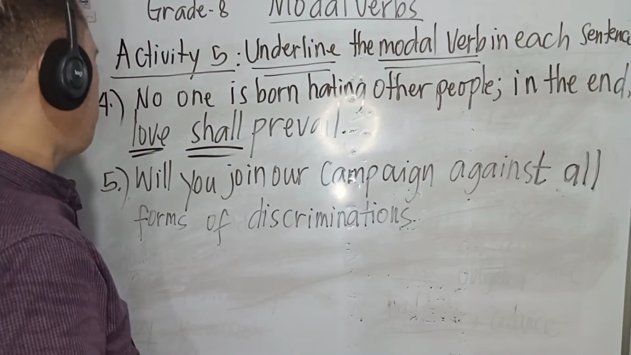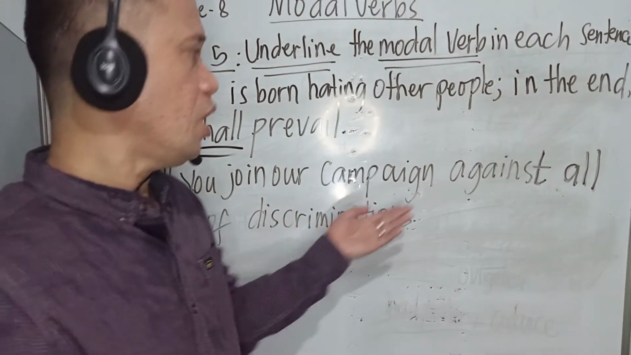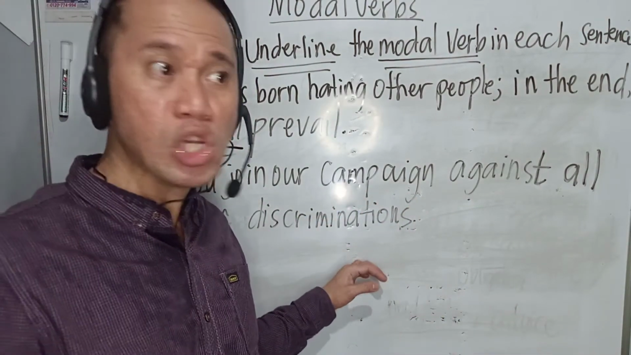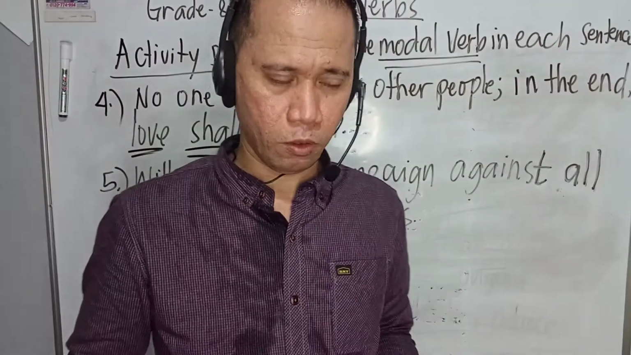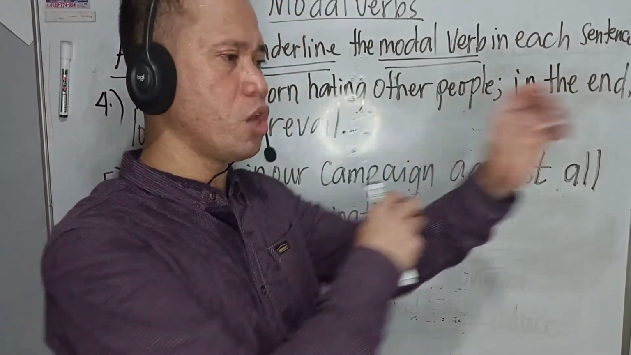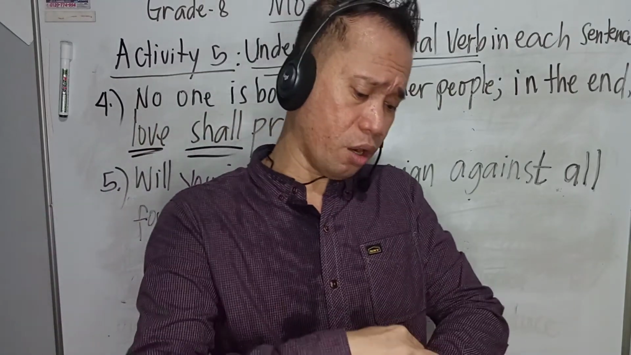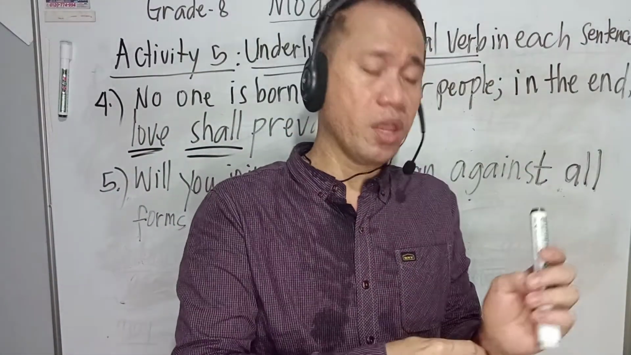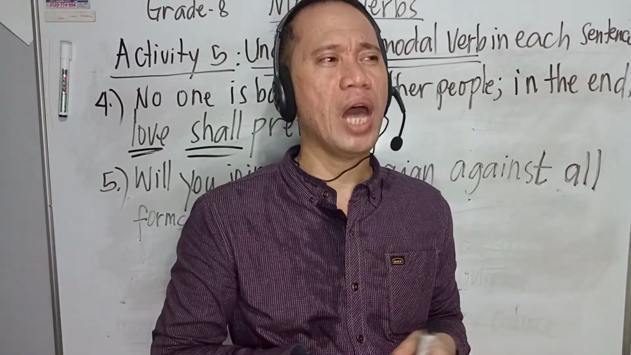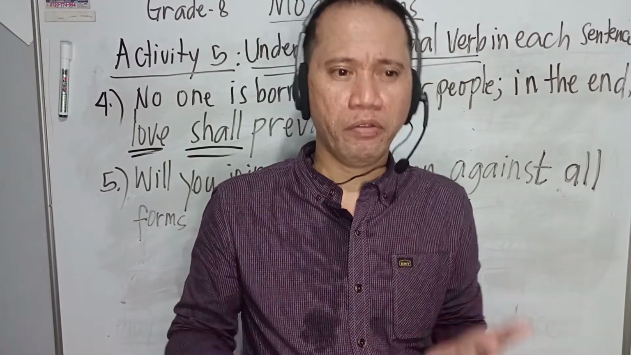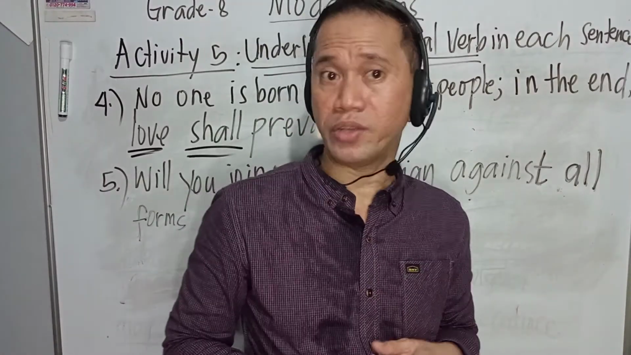Okay, number 5. Will you join our campaign against all forms of discriminations? So we know that the word discriminations, class, we don't want to tolerate this. Because when you hear the word discriminations, we don't want to discriminate against others. We don't want to discriminate against our fellows. We need them, or we need us, or we should have love, understanding, and patience towards fellows or towards others.